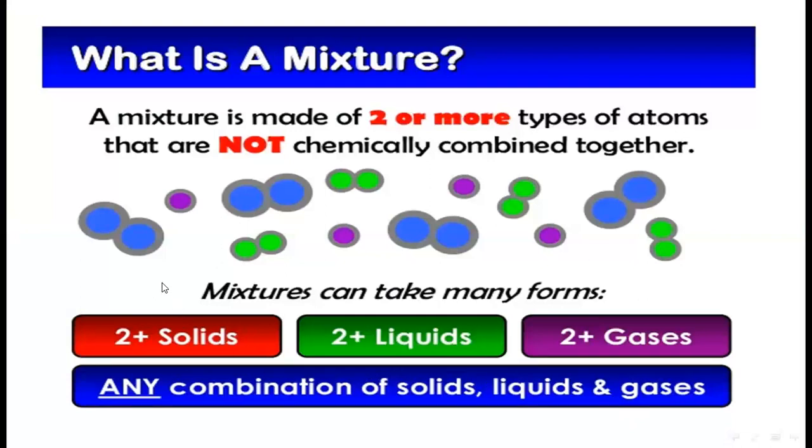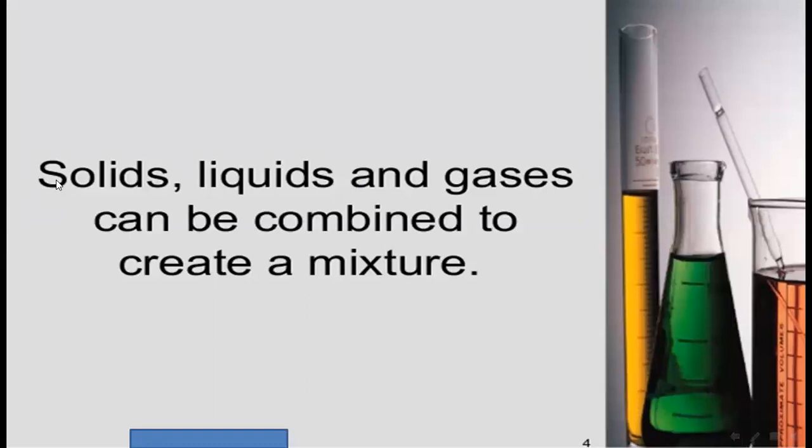If anyone asks you what a mixture is, you must know that a mixture is made of two or more types of atoms that are not chemically combined together. Mixtures can take many forms: solid, liquid, or gases. Any combination of solids, liquids, and gases is called a mixture. Keep it in mind, solids, liquids, and gases can be combined to create a mixture.